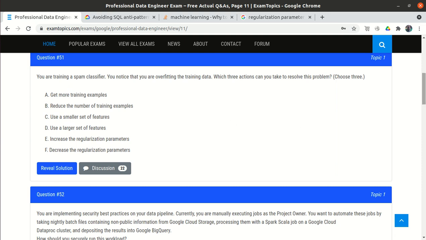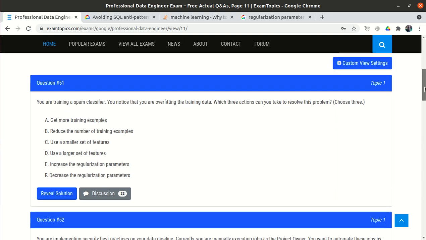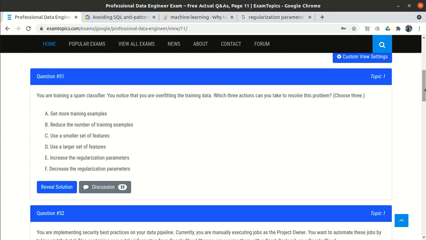Okay, so now we will see the next 5 questions, from question number 51 to question number 55, and all the questions are related to the Google Professional Data Engineer exam. So let's read question number 51.